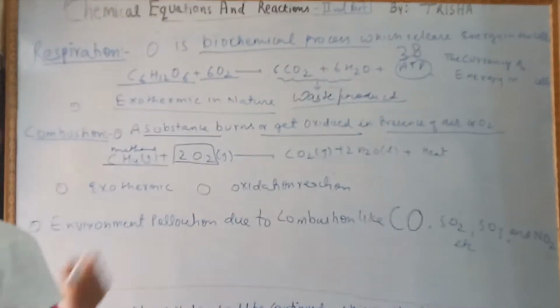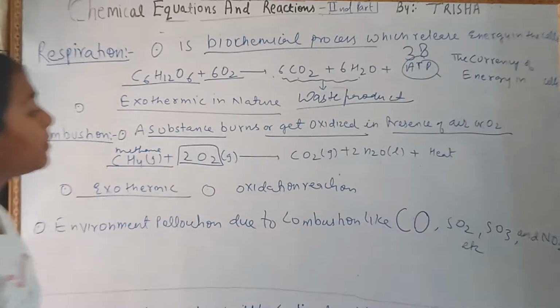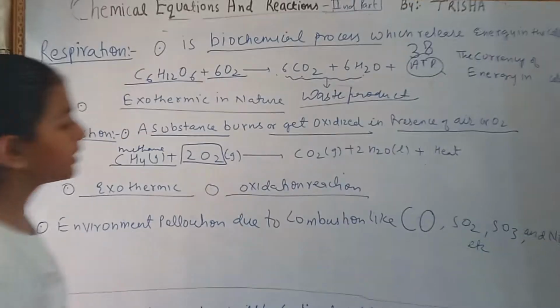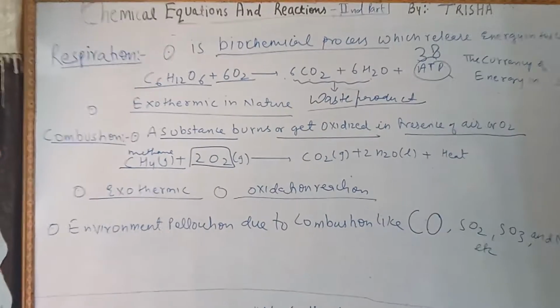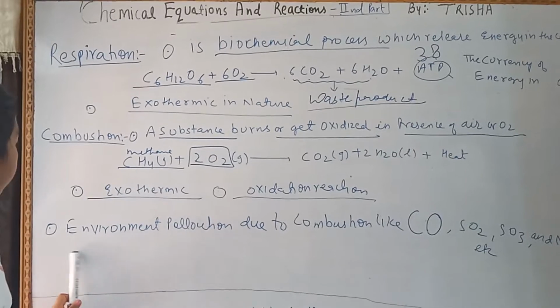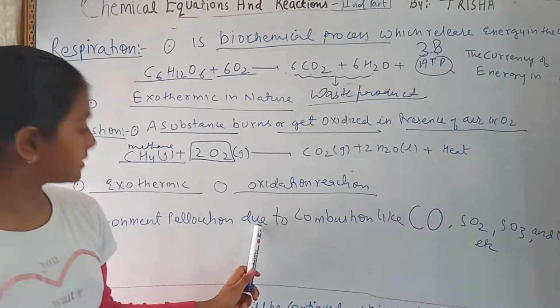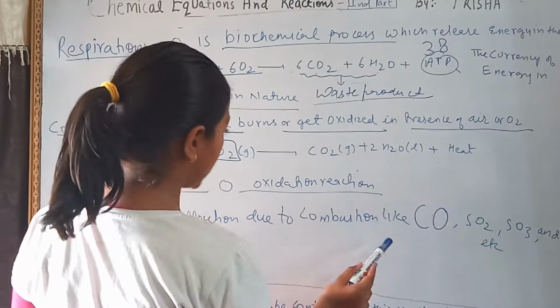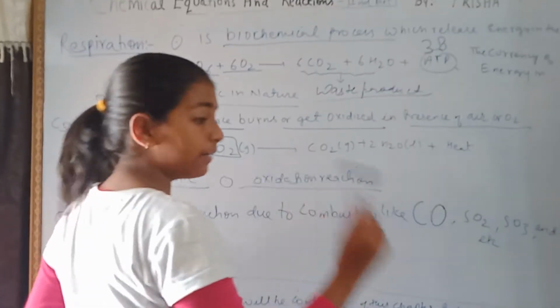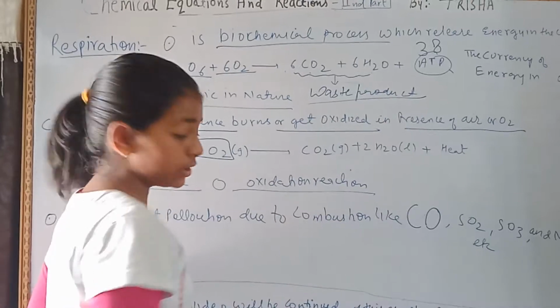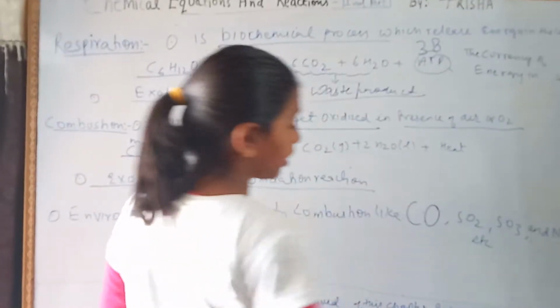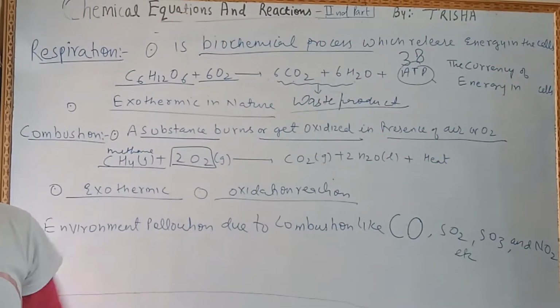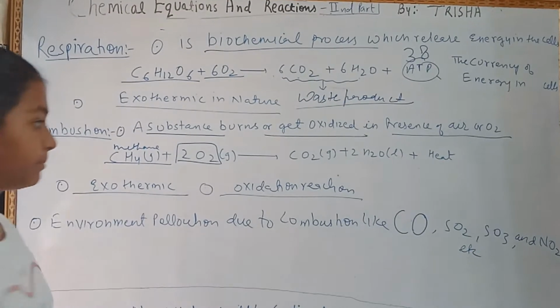It is exothermic in nature and it is oxidation reaction. The environment pollution is there due to the combustion, as the harmful gases are released in the combustion, that are carbon monoxide, sulfur dioxide, nitrogen dioxide, etc.